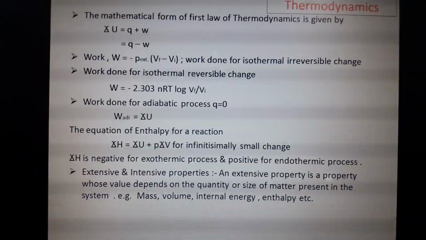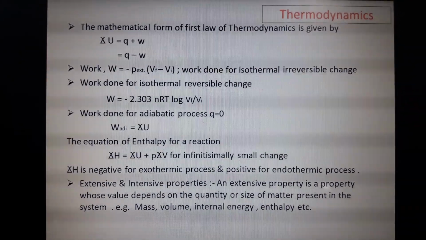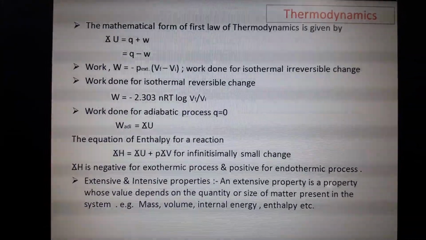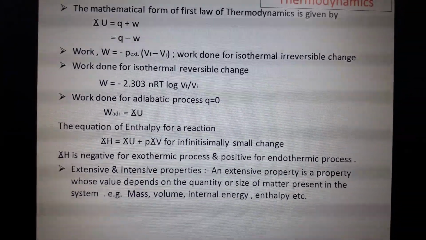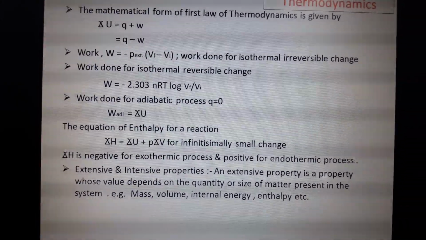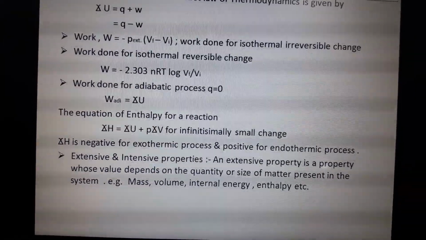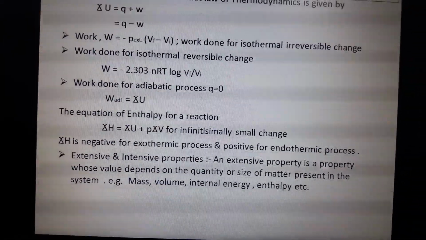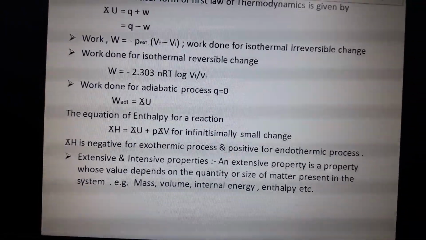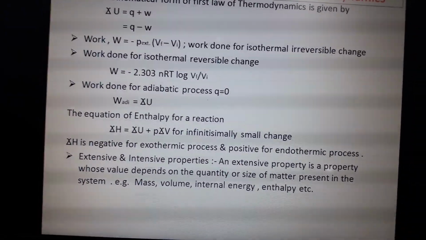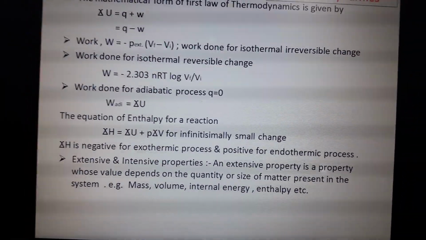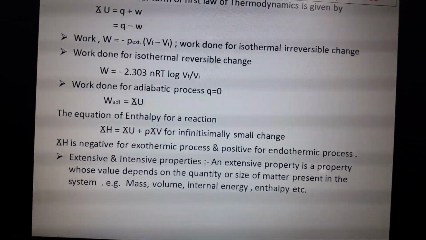Some formulas: the isothermal irreversible process, work done for isothermal reversible change, work done for adiabatic processes, where Q is constant. Okay. The equation of enthalpy for a reaction: delta H equals delta U plus P delta V. For an infinitesimally small change, d can be used. Delta H is negative for an exothermic process and positive for an endothermic process.